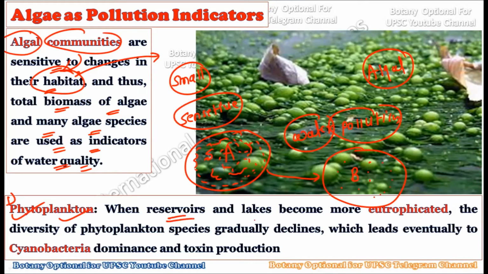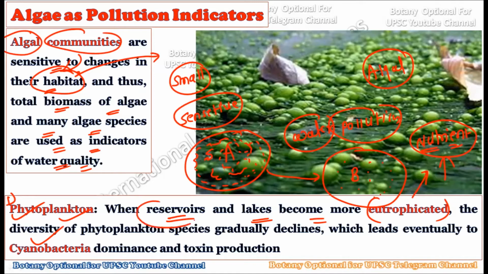Now see, when reservoirs or lakes become eutrophied, and you know we have a detailed lecture on eutrophication, when large quantities of agricultural waste or nutrients get incorporated into lakes or rivers, such a high quantity of nutrients favors certain kinds of bacteria, for example cyanobacteria, and they grow tremendously and cover the whole reservoir or lake. Due to this, the other phytoplankton are easily left out from that area.